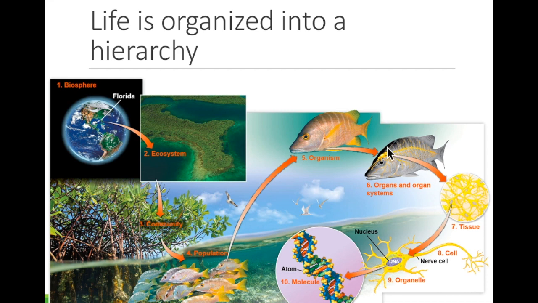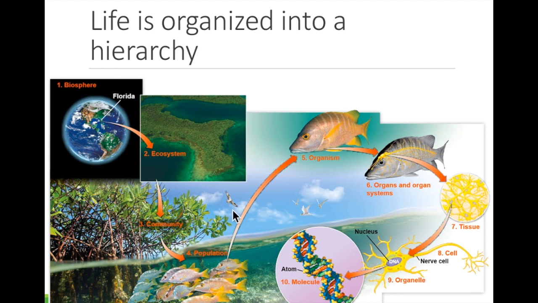Next is an organ or organ system. An organ is made up of many tissues working together. For example, the nervous system, which includes the brain, is made up of nervous tissue as well as other types of tissues. Next is the entire organism. This fish is made up of many different organ systems. It has a brain, a heart, stomach, and a swim bladder that all work together to make the fish a fish.